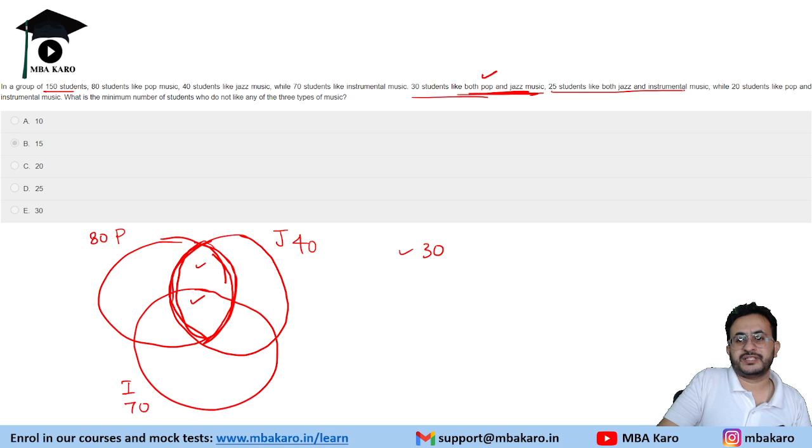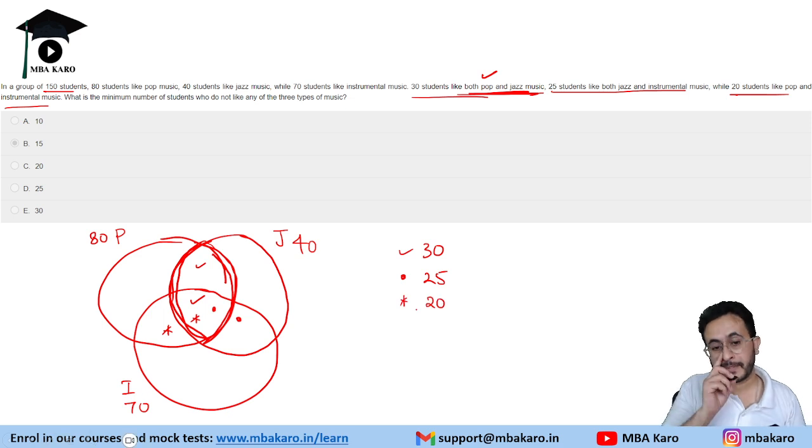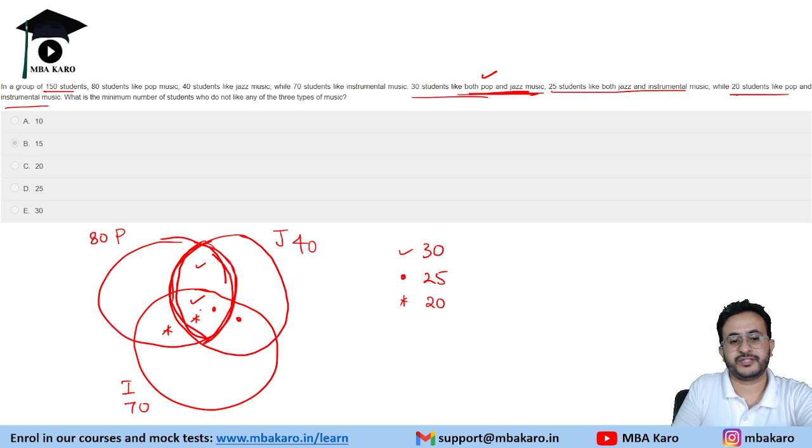25 like both jazz and instrumental. Similarly, this plus this is 25. And 20 students like pop and instrumental. So let us say this part is 20. Okay. Now we see that this part is common in all these three values. So let us say this number is x.